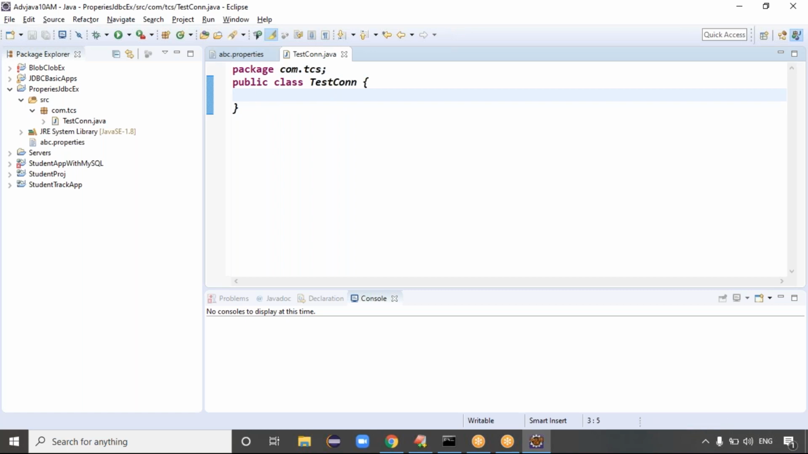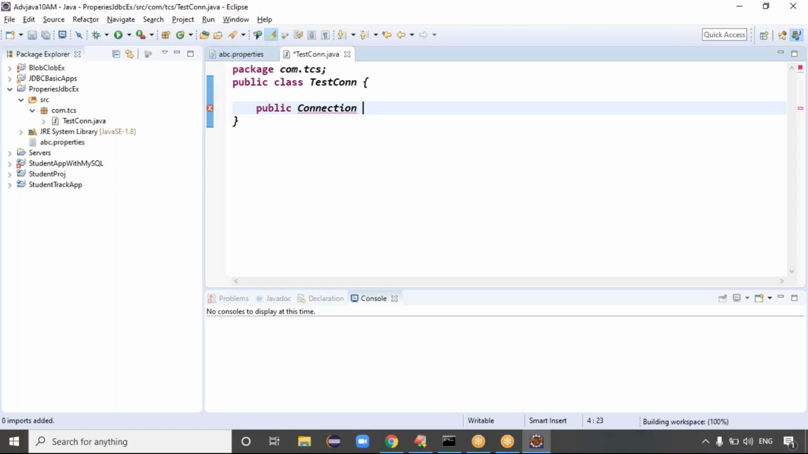So just take com.tcs as the package name. Test connection is there. What is my requirement in this class? Can I take one method here? What does this method have to return? This method has to return the connection object, right? Public Connection, and the method is called the create connection method.